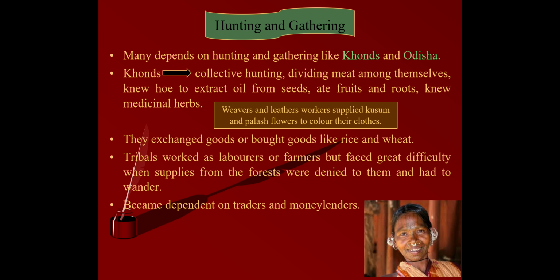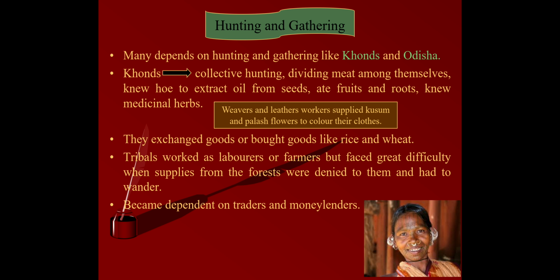Now, some of them did odd jobs in the villages. What type of odd jobs were they doing? They were carrying loads or building roads, while others labored in the fields of peasants, means they were working as farmers. Now when the supplies of forest produce shrank, when it was reduced, tribal people had to increasingly wander in search of other work as laborers.